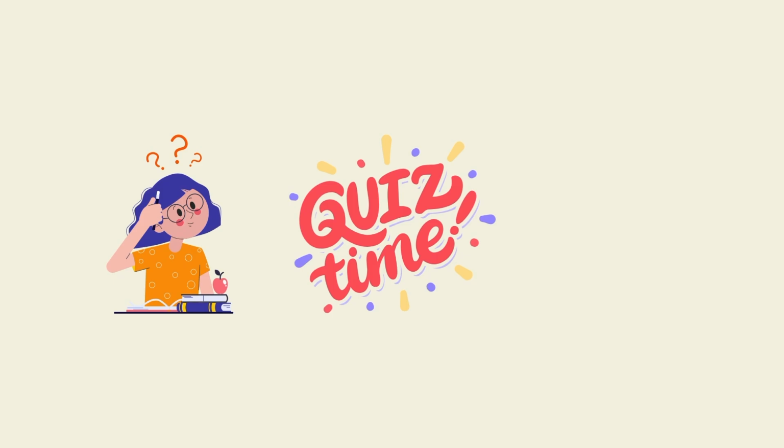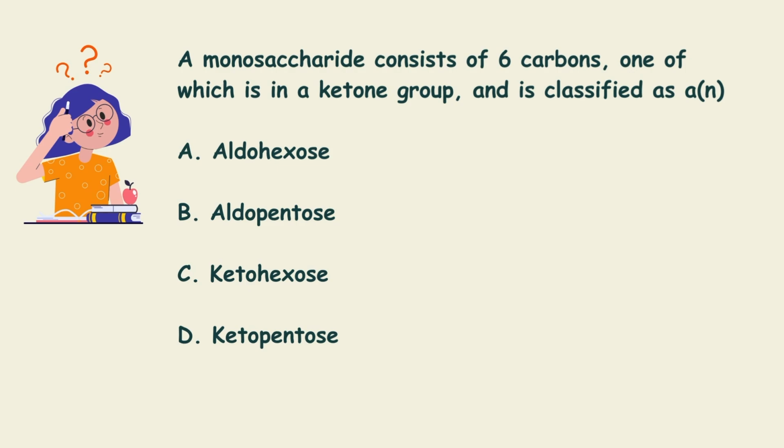Now let's check your knowledge. Quiz time. A monosaccharide consists of 6 carbon, one of which is a ketone group, and it is classified as A. aldohexose, B. aldopentose, C. ketohexose or D. ketopentose. Well, the answer for this is ketohexose.